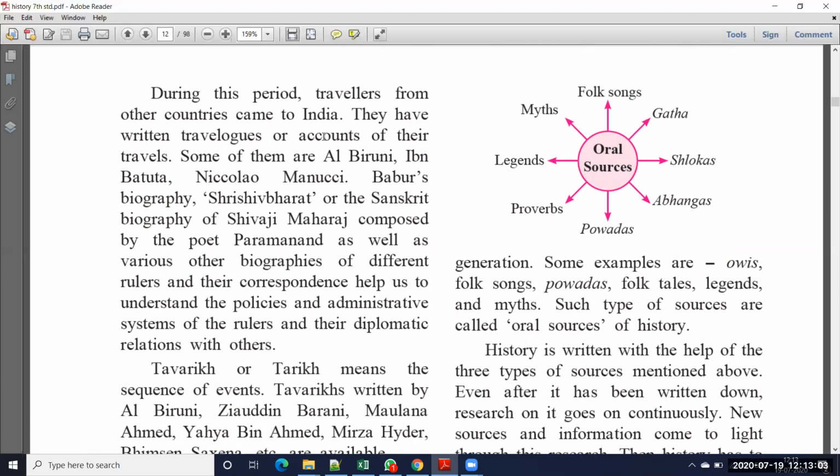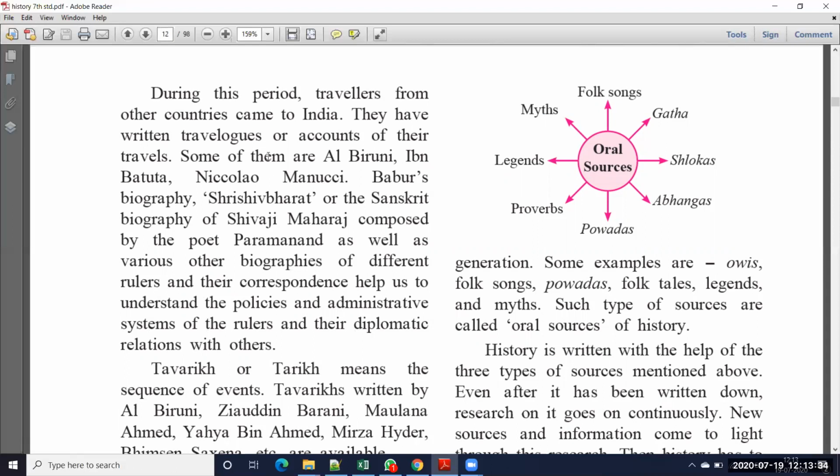During this period, travelers from other countries came to India. They have written travelers' accounts of their travels. Some of them are Al Biruni, Ibn Battuta, Niccolo Manucci, Babur's biography, Sri Shiva Bharat, or the Sanskrit biography of Shivaji Maharaj composed by the poet Paramanand, as well as various other biographies of different rulers and their correspondence, help us to understand the policies and administrative system of the rulers and their diplomatic relations with others.